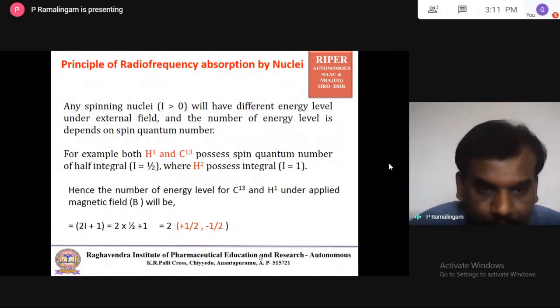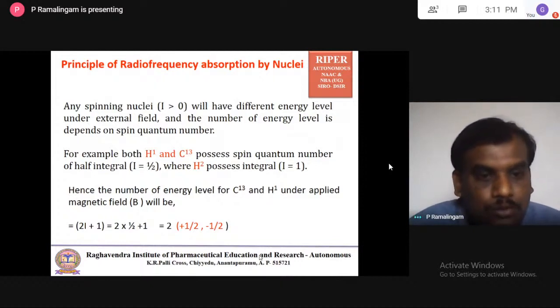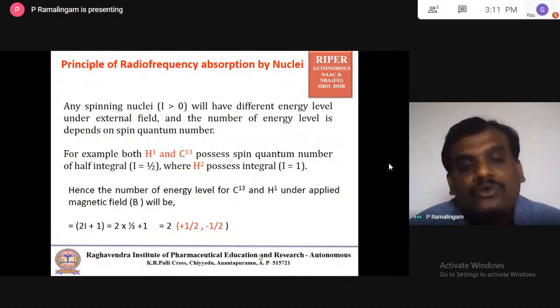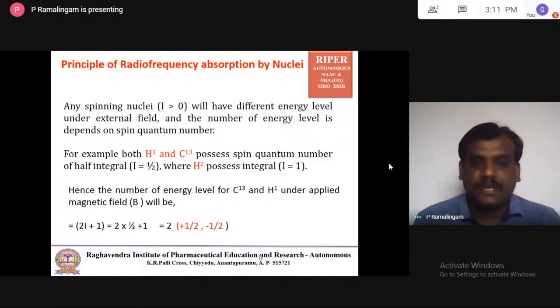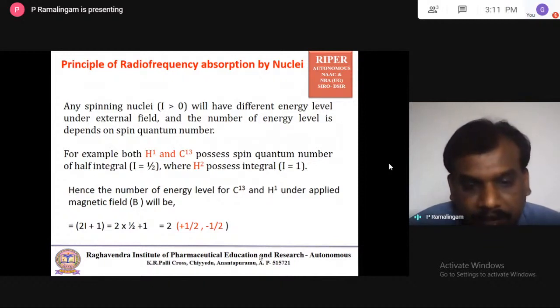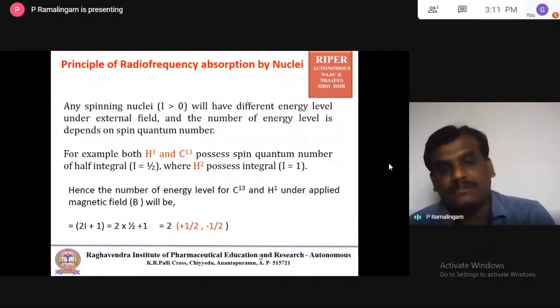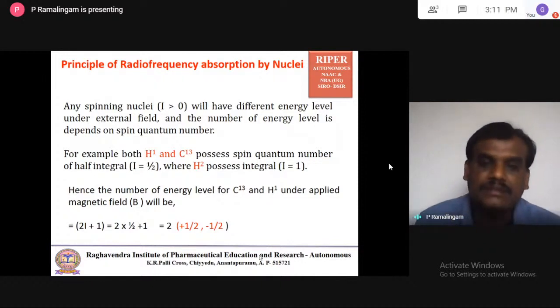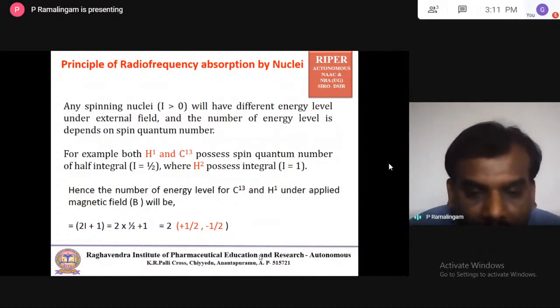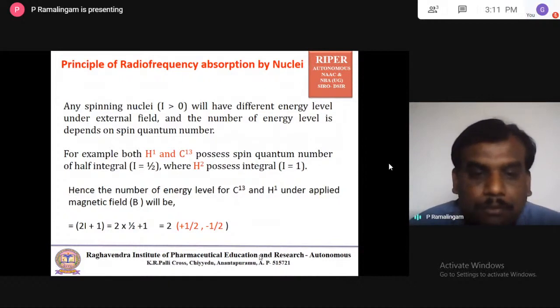So I is equal to the spin quantum number. So 2 into half plus 1 is equal to 2. That means there are two possible energy levels under the external magnetic field. That's what we have: plus 1/2 and minus 1/2. One is a plus spin and the other is the opposite spin. Both are opposite spins.